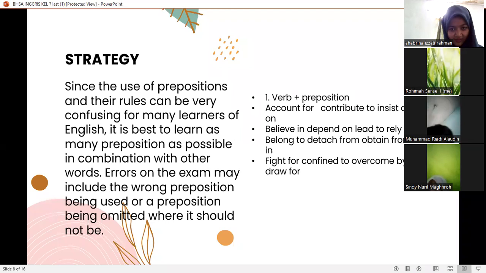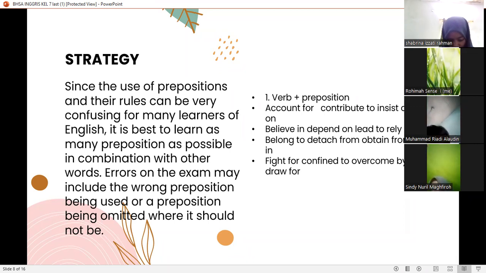1. Verb prepositions: account for, contribute to, insist on, plan on, believe in, depend on, lead to, rely on, belong to, result from, obtained from, result in, confined to, overcome by, withdrawal for.